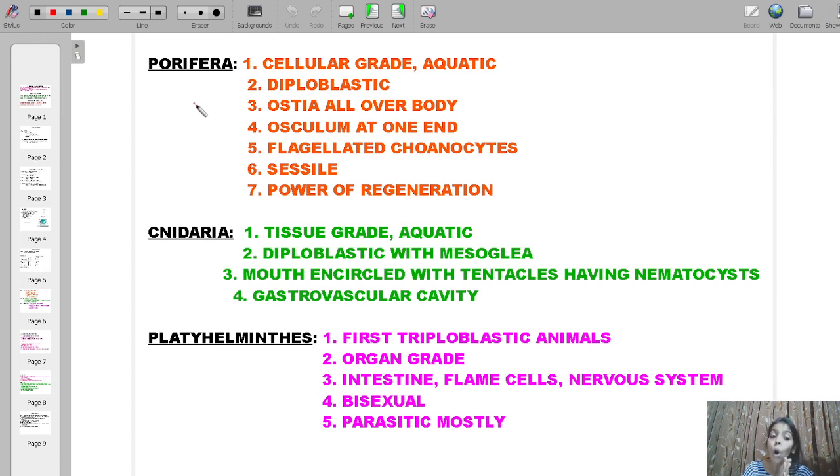All of them have body cavities, but we cannot call them a coelom; it's not a true body cavity. Now, what is a coelom? What is a true body cavity? We will come back to that in the next video, and then we will proceed with our further discussion regarding the animal kingdom.